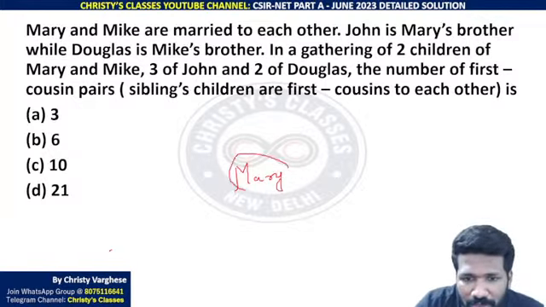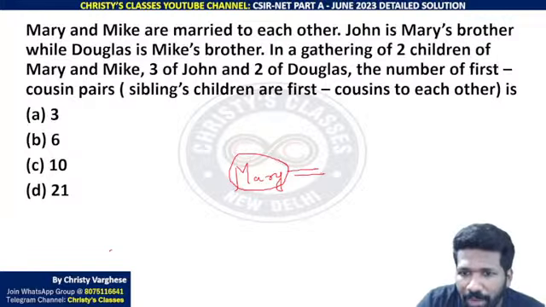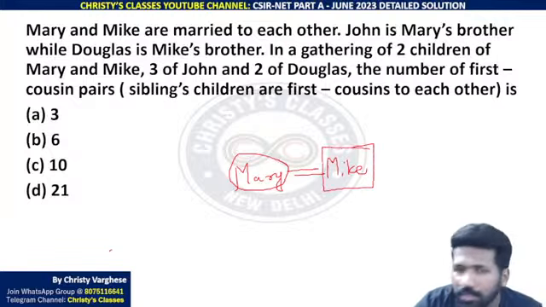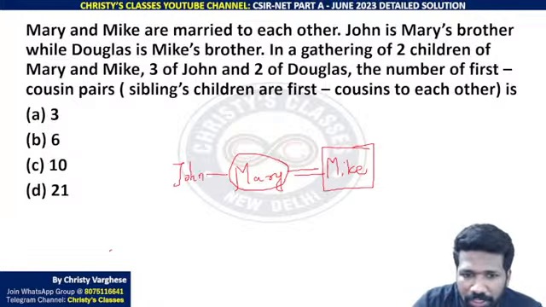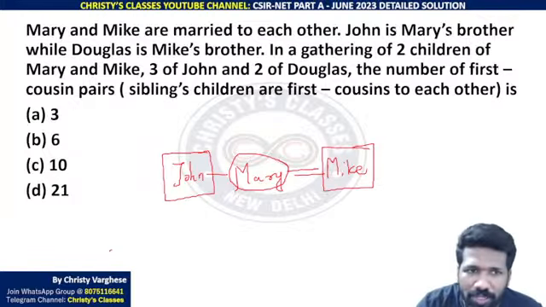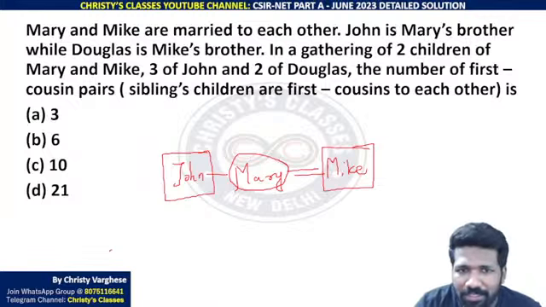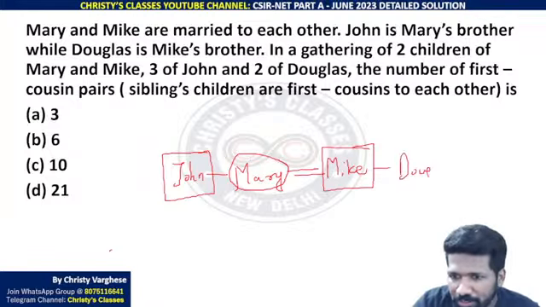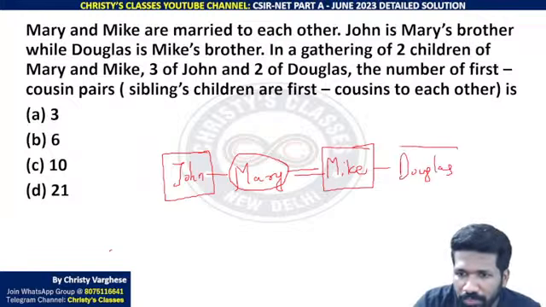For convenience I will assume Mary is female, which I denote by a circle, and Mike is a male person, so a square or a rectangle. John is Mary's brother, so John is male because it is mentioned as brother, so there is no confusion. While Douglas is Mike's brother, denoted by a single line, so a square or rectangle.